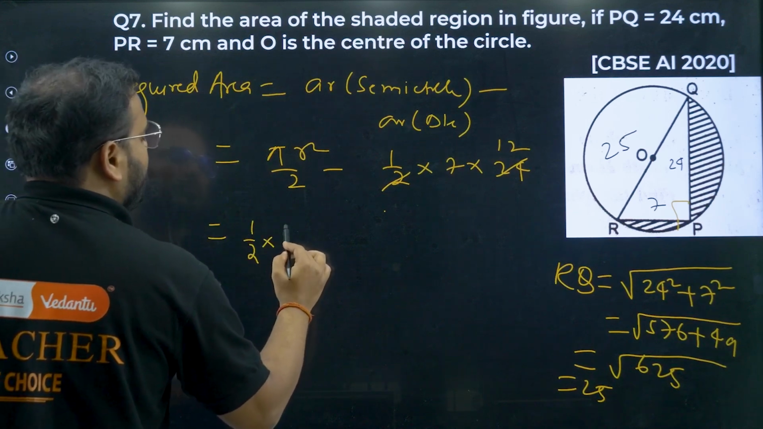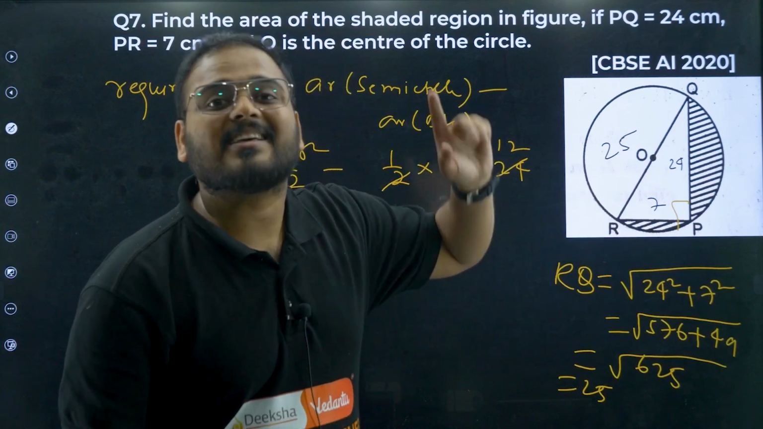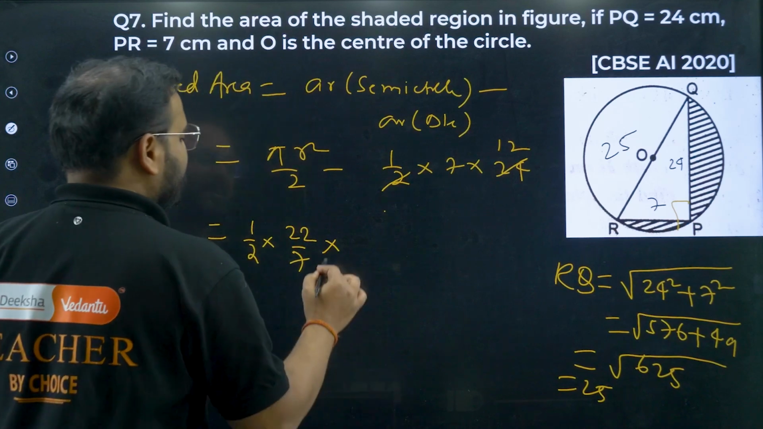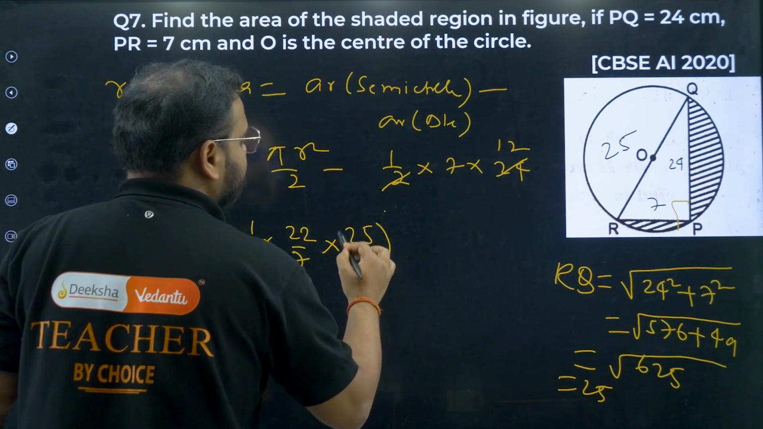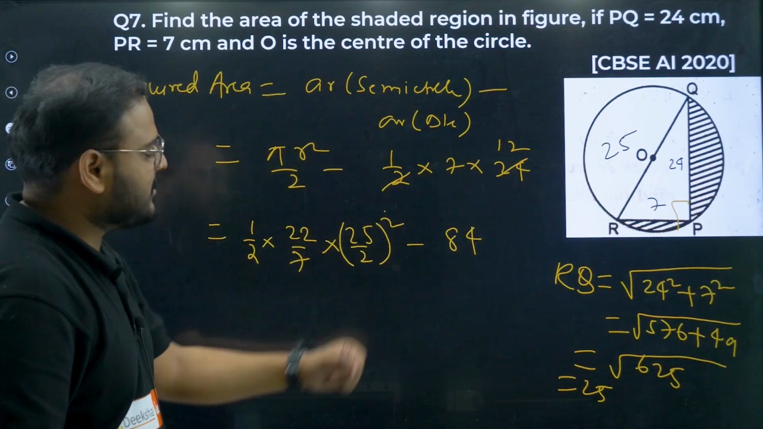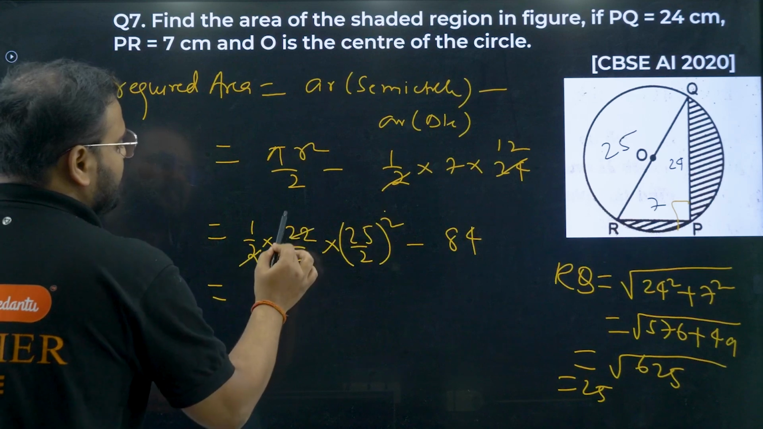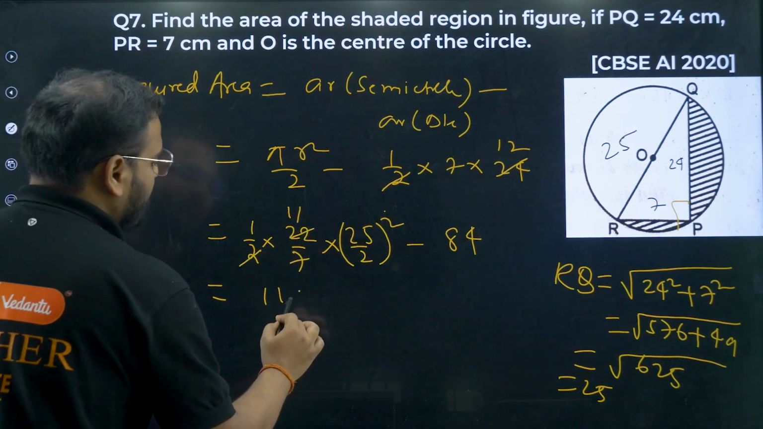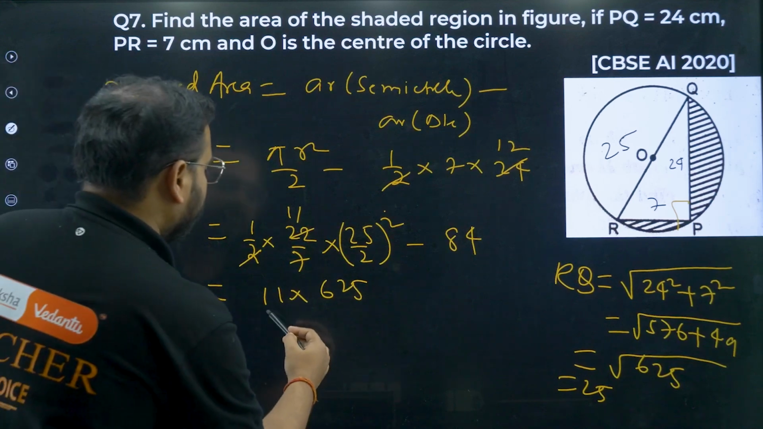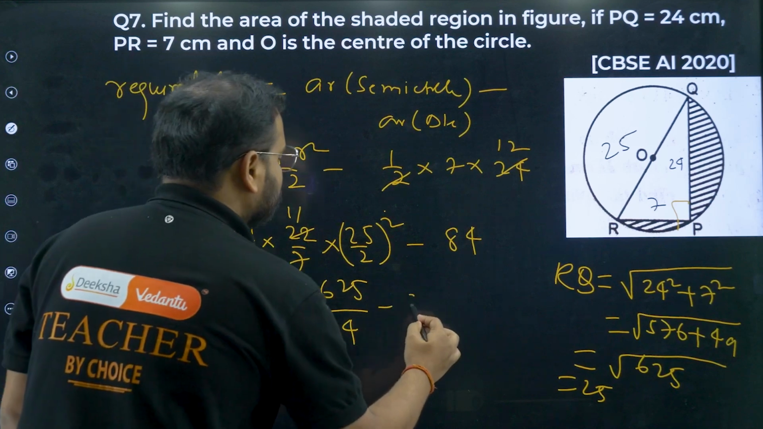Now over here, 1 by 2, pi is 22 by 7. What is r? Diameter is 25, so radius is 25 by 2. So 25 by 2 the square minus 12 times 7 is 84. What am I getting? 2 I can cancel with this, 11 I'm getting over here. So I'm getting 11 times 25 square. 25 square is 625, divided by 7 into 4, minus 84.